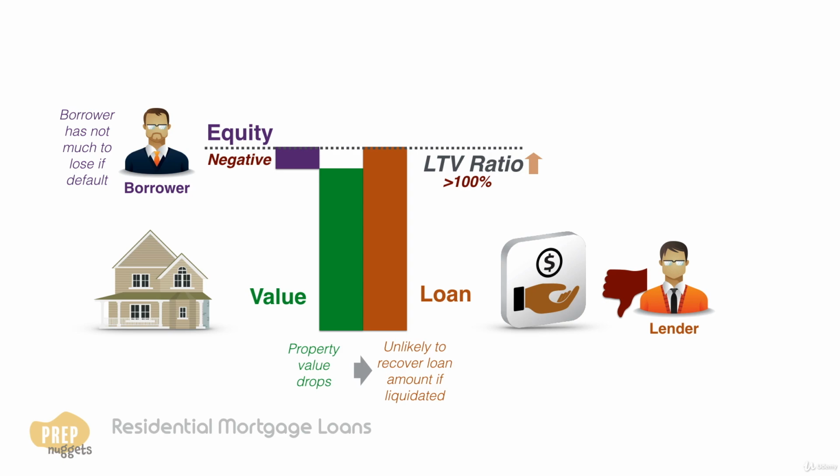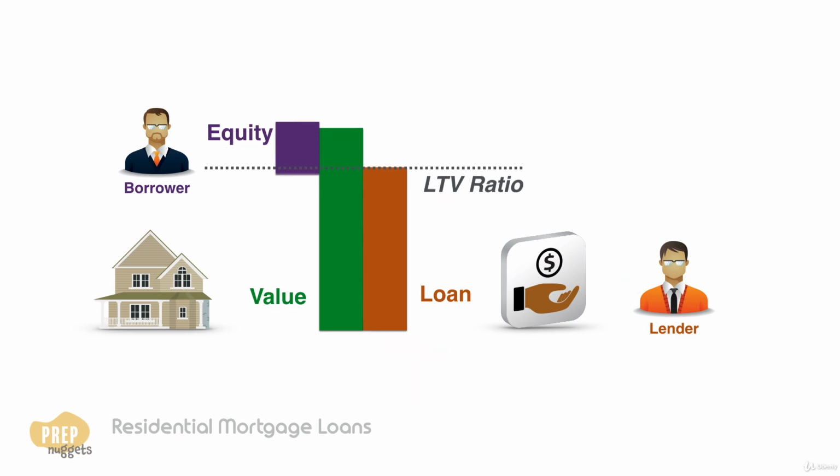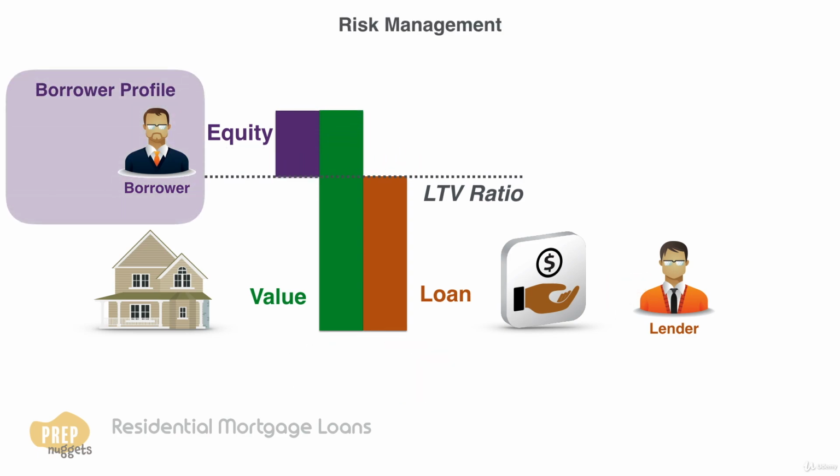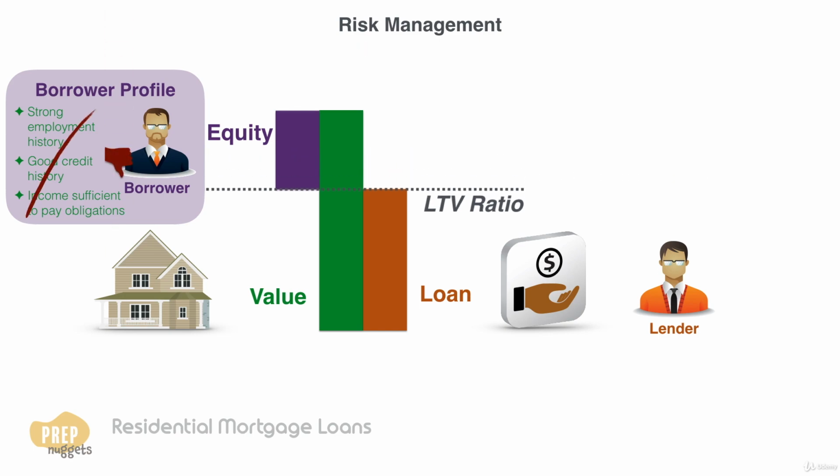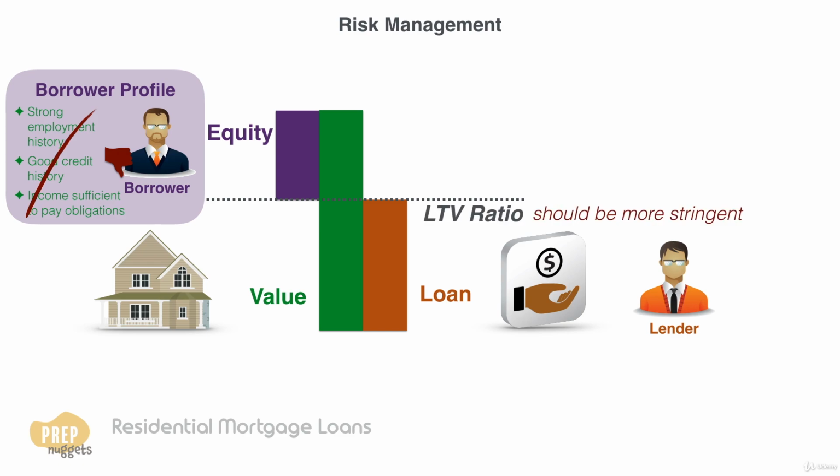This is the reason why most lenders will manage risk, not just by requiring a maximum LTV ratio, but also tailoring it to match the borrower's profile. In the United States, mortgages made to borrowers with good credit are termed prime loans. The borrower must have strong employment and credit histories and income sufficient to pay the loan obligation. LTV ratio requirements can be more relaxed for prime loans. In contrast, for borrowers with lower credit quality, LTV ratios should be more stringent.